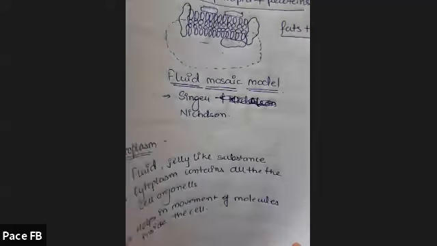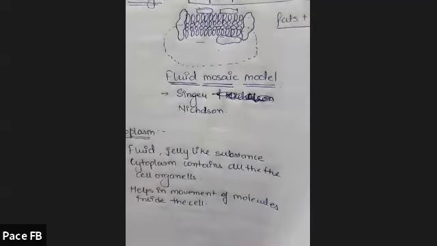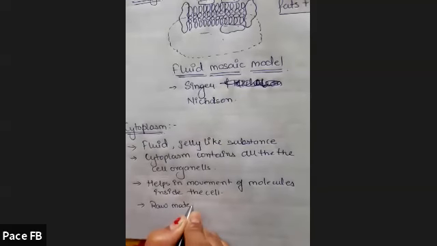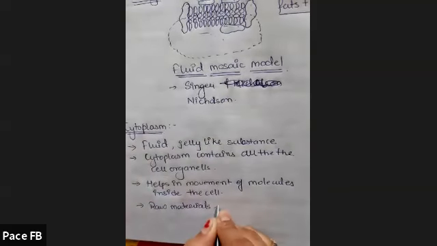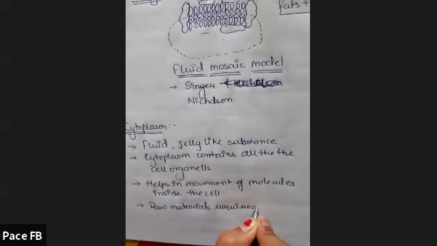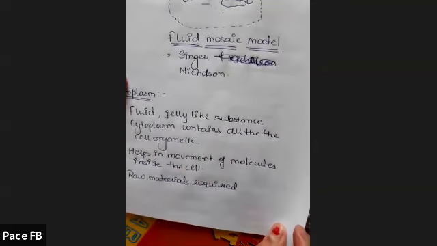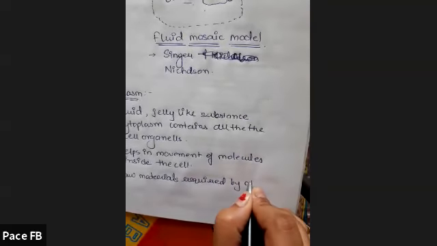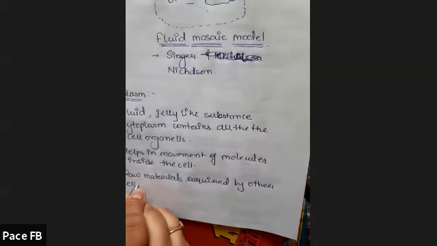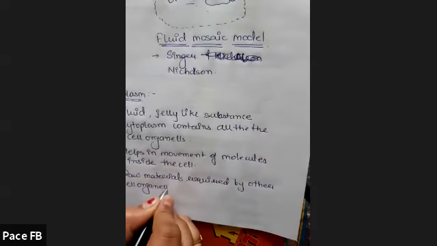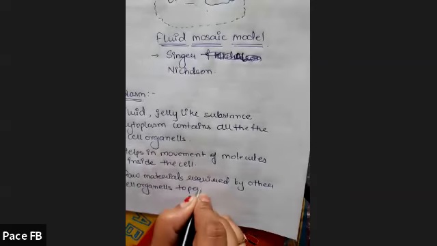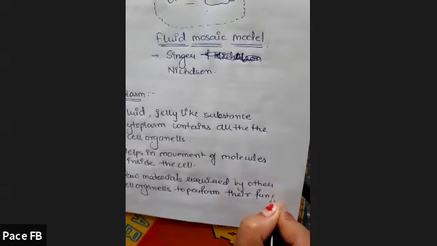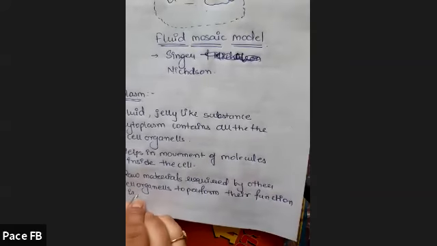So cytoplasm is very important. Also, all raw materials required by various cell organelles to perform their function are present in the cytoplasm.